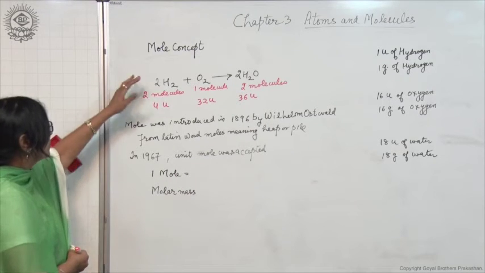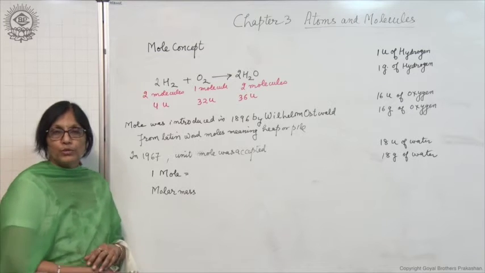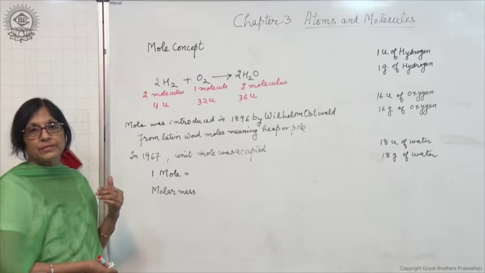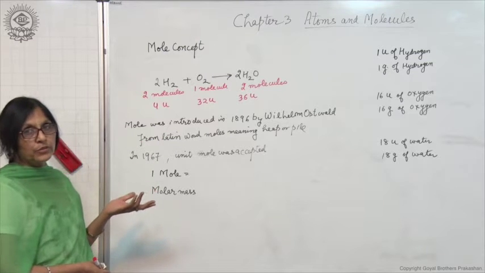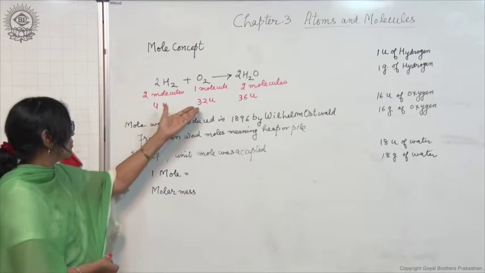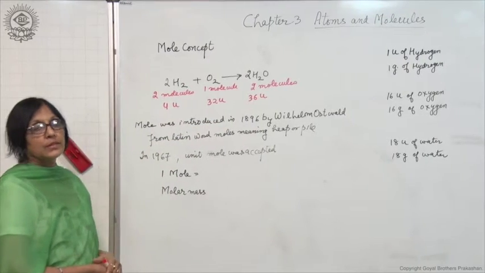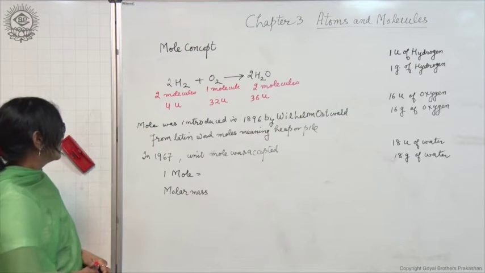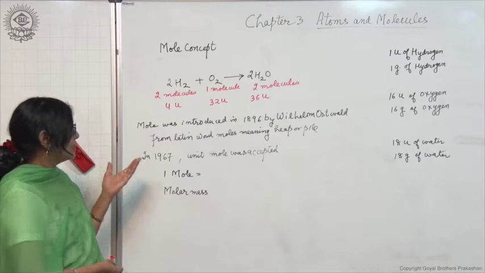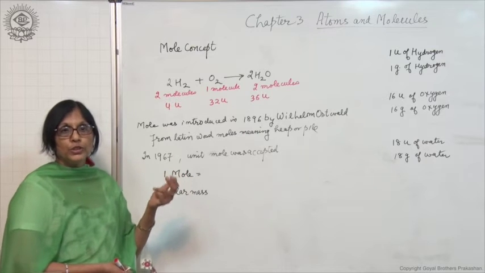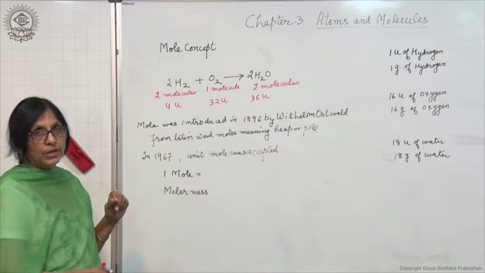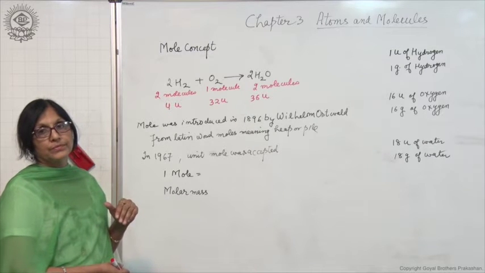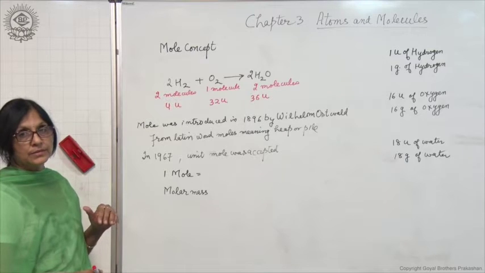Now the question arises, you cannot count the number of molecules because molecules and atoms are so small in size, and also you cannot measure this 4 U, 32 U or 36 U. So it was later thought that some unit should be introduced to link the number of atoms with mass, which can be measured.